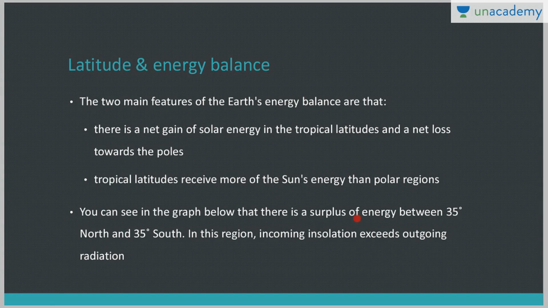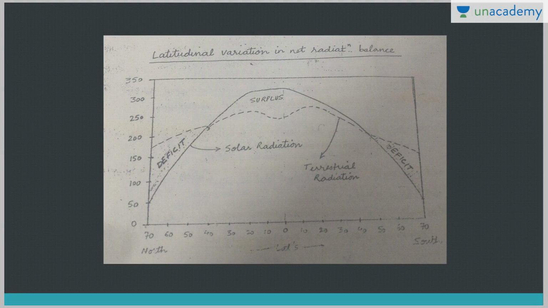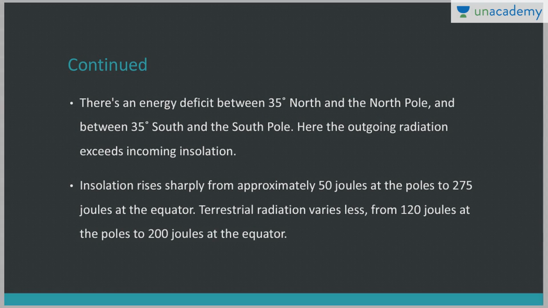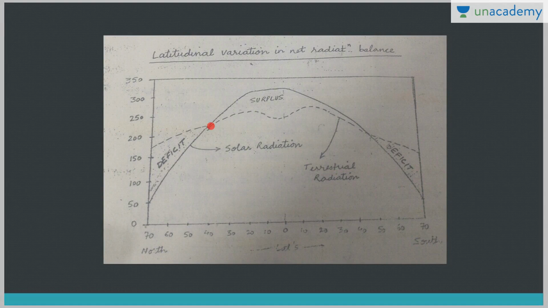So there is a surplus of energy between 35 degree north and 35 degree south. In this region, incoming insolation exceeds outgoing radiation. So incoming insolation is more than the outgoing terrestrial radiation. Okay, this is the surplus region. This is latitudinal variation in the net radiation balance, right? These are the latitudes, and here we have the energy received, right? So there is an energy deficit between 35 degree north and north pole, and between 35 degree south and south pole. So energy surplus between 35 degree north and south, and energy deficit between 35 degree north to the north pole and 35 degree south till the south pole.